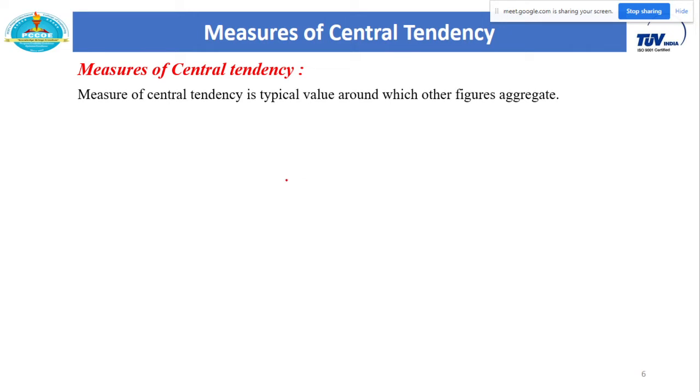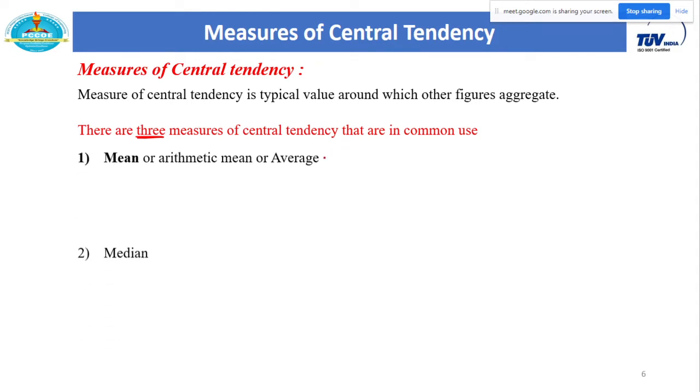Now let us start with the first statistical tool, the measure of central tendency. What is meant by measure of central tendency? It is a typical value around which the other figures aggregate. It simply means the average value of the given data. There are a total of three measures of central tendency in common use: one is mean, second is median, and third is mode.